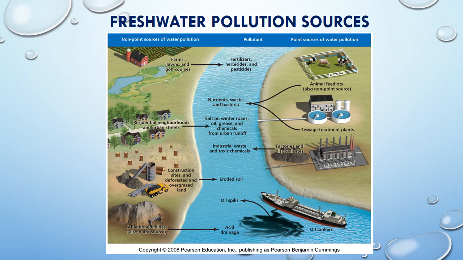There are many non-point sources, and they add more contamination unknowingly to the freshwater body. So spillage of oil from ships, then acid drainage from the mining industry, then construction sites, which add eroded soil to the freshwater body, then residential areas that can add oil, grease, chemicals, and urban runoff, and obviously the fertilizers and pesticides used in agricultural land. So that also slowly gets added to the freshwater body.